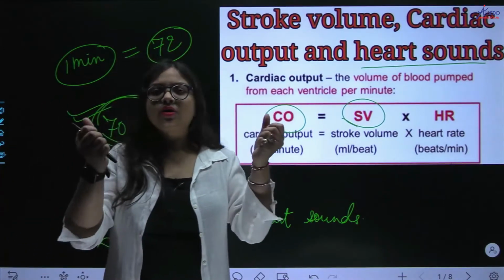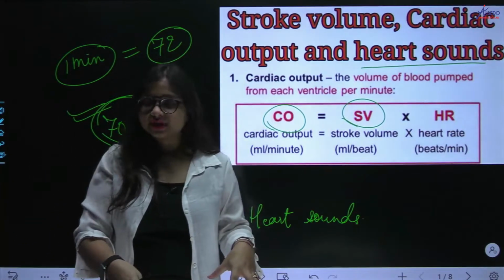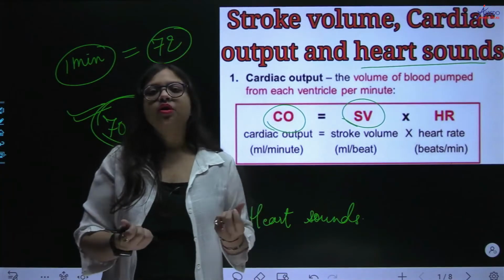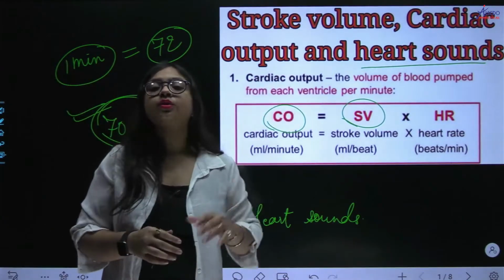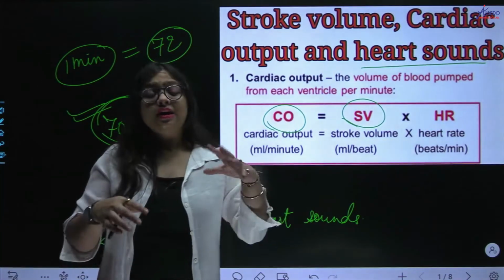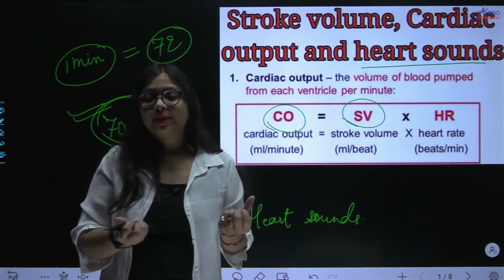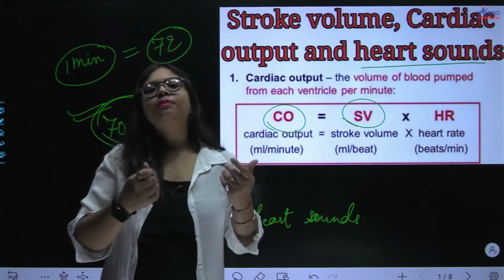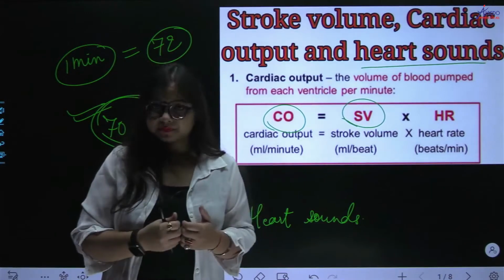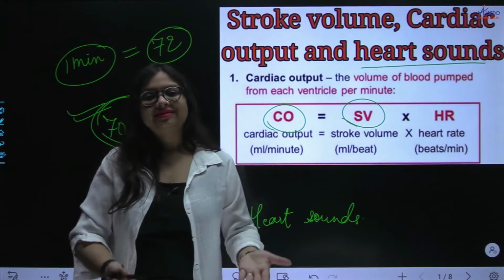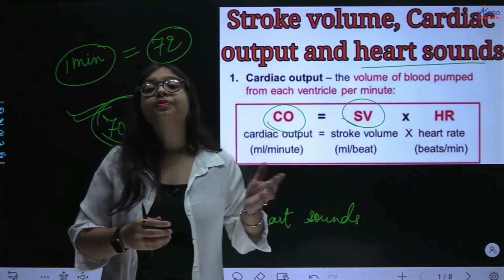When the atria contract, the blood is sent on to the ventricles, right? Now these ventricles will contract and try to send the blood into the aorta and pulmonary artery. Now when these ventricles contract, what will happen? Blood will try to flow back from the ventricles into the atrium, right?